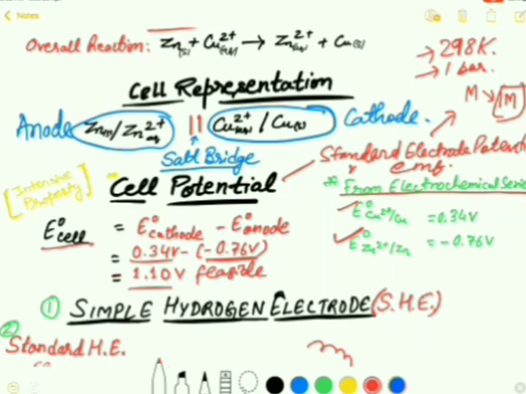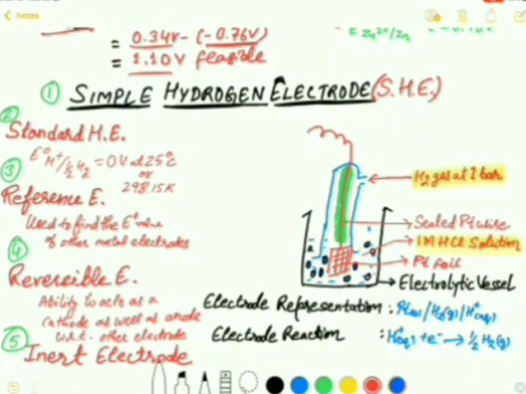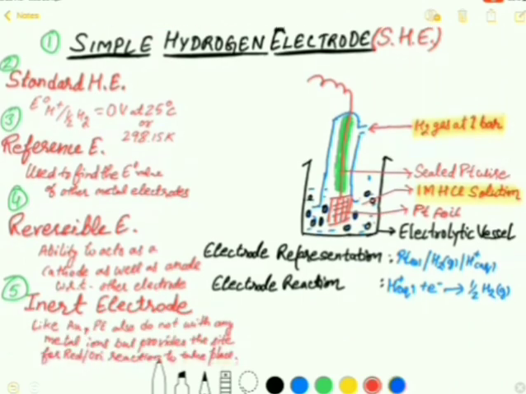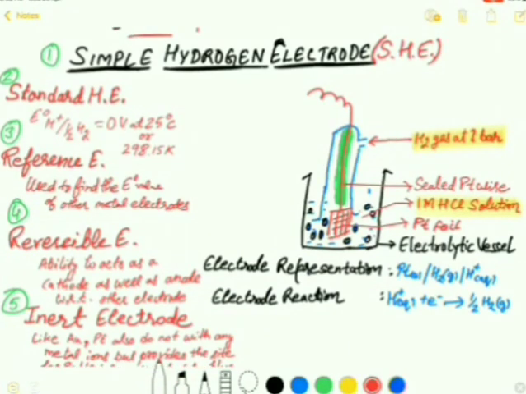So with this, the next topic is the simple hydrogen electrode, also known as the standard hydrogen electrode. It actually has 4 or 5 different names, based on its particular characteristics. It is the standard hydrogen electrode for the same reason as discussed in the above topic: the conditions at which this electrode is used are standard.